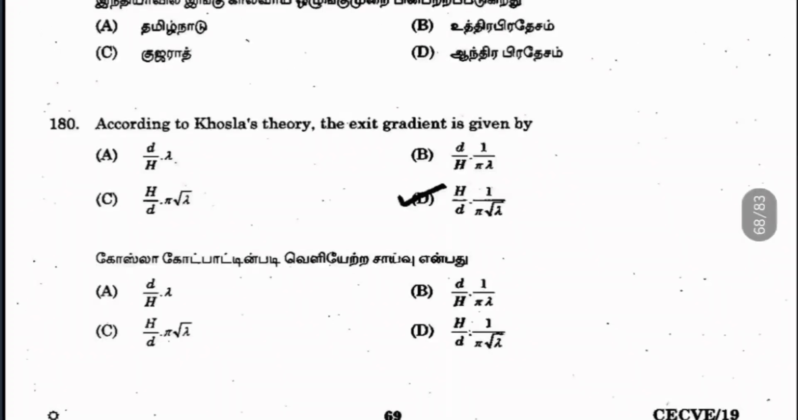180. According to Khosla's theory, the exit gradient is given by what? It is H by d into 1 by pi root lambda.